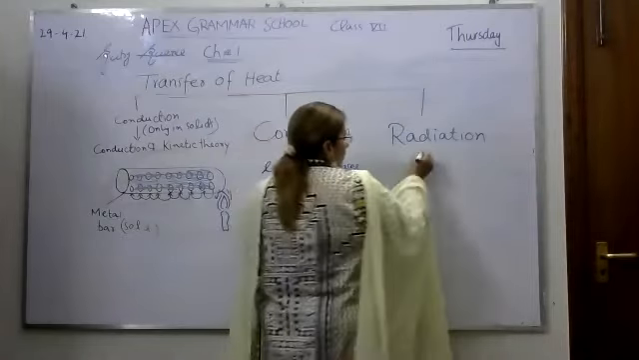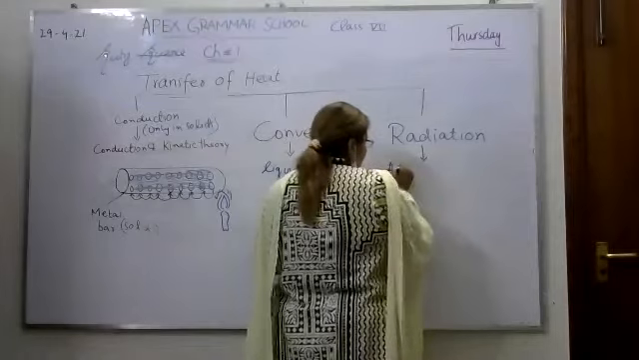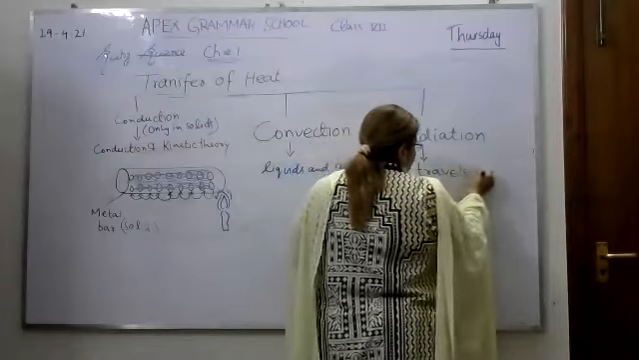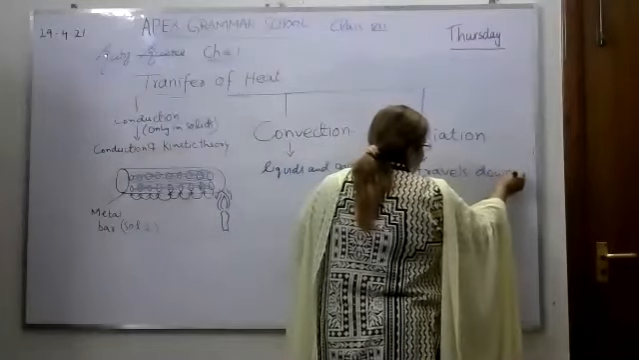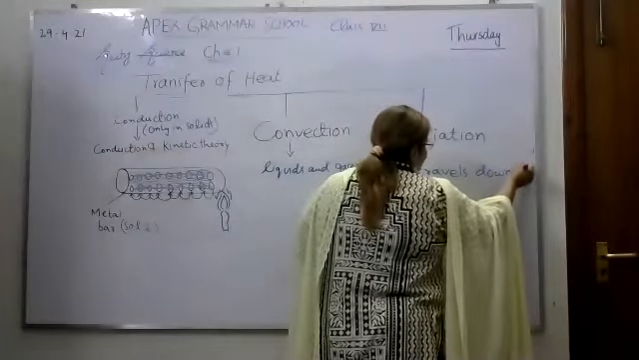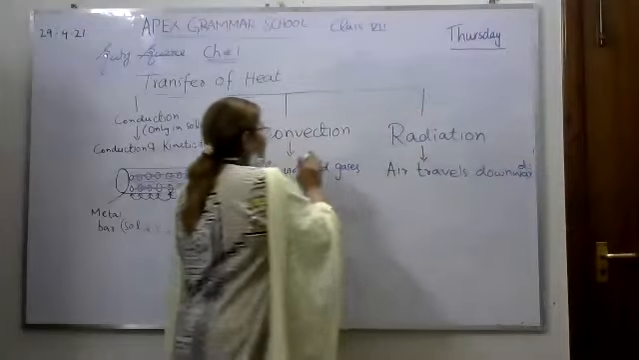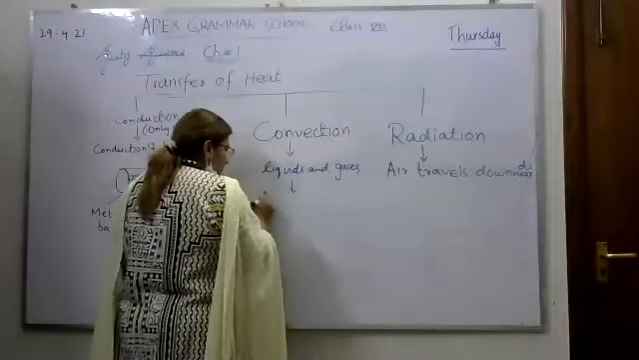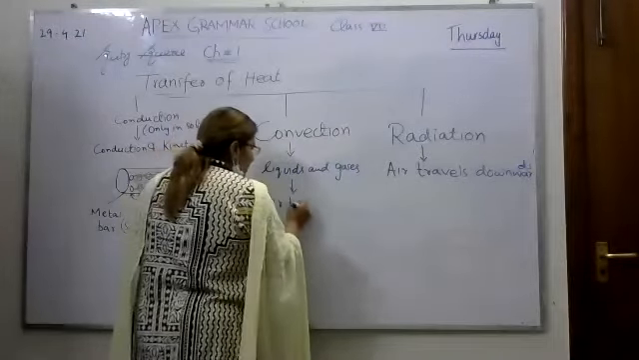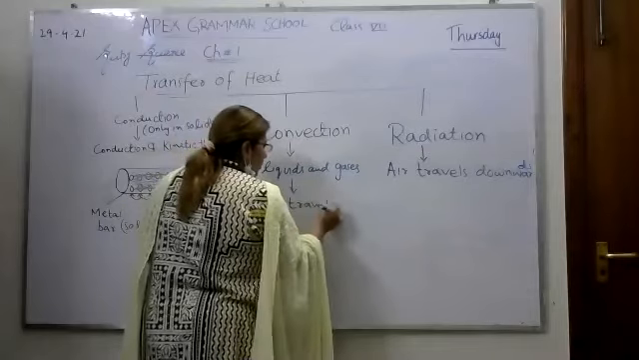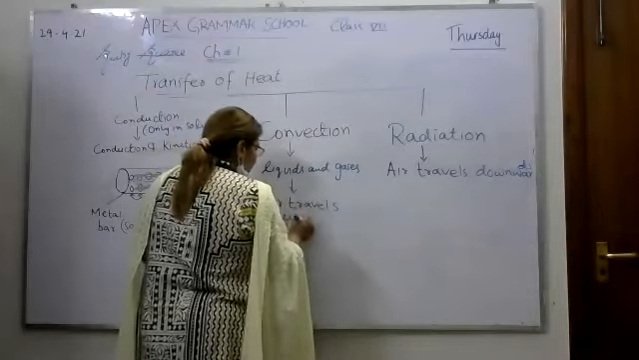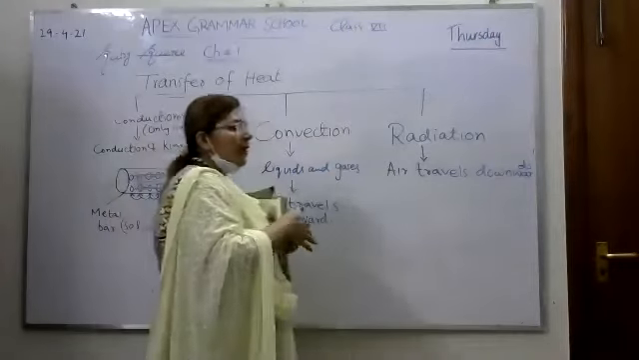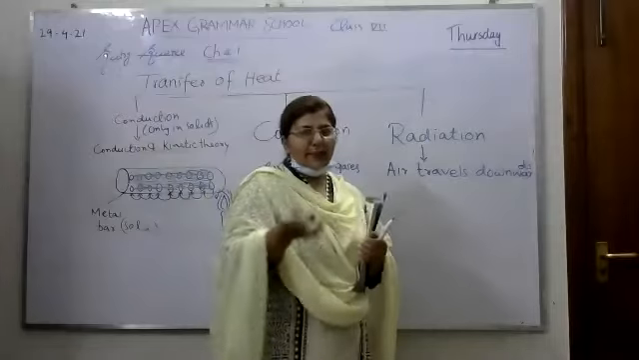What will happen? Air travels downwards. This idea is opposite of convection. In convection, we have discussed that air travels upwards. But what is happening in radiation? Air travels downwards. So an example is given to us.